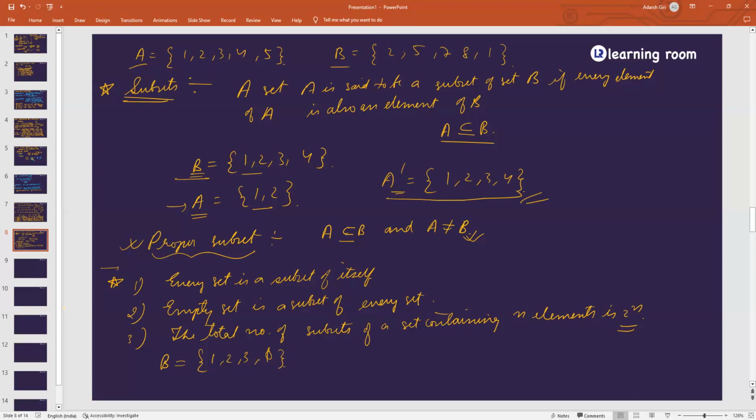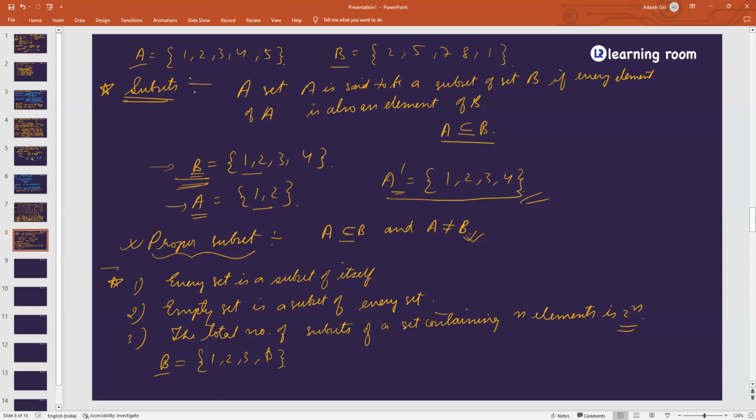Isn't it? So phi is an element of every set because it is nothing, right? So whenever anybody asks you what will be the elements of B, even in this case, the uppercase set that I've written here, 1, 2, 3, and 4, you can write that the elements of B are 1, 2, 3, 4, and 5, right? You can write those elements. So phi is an element of every set.